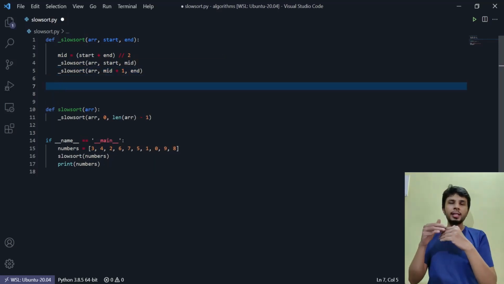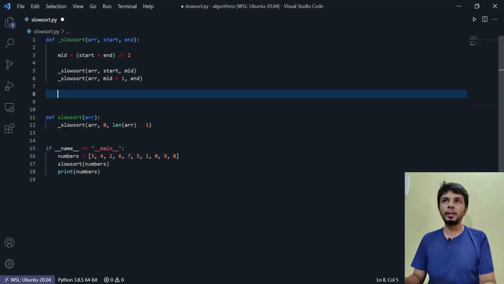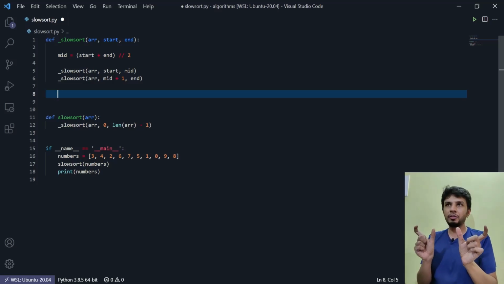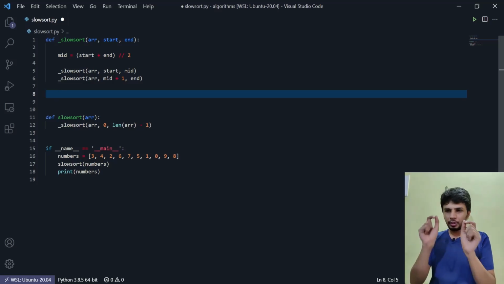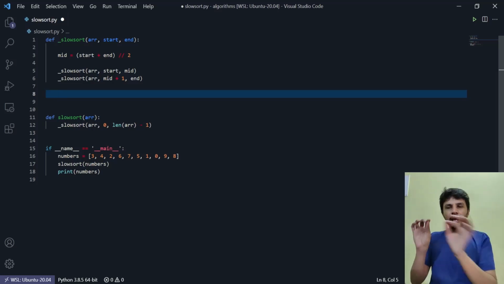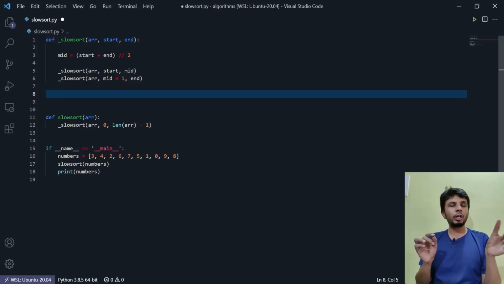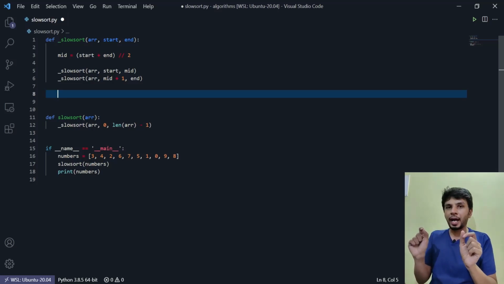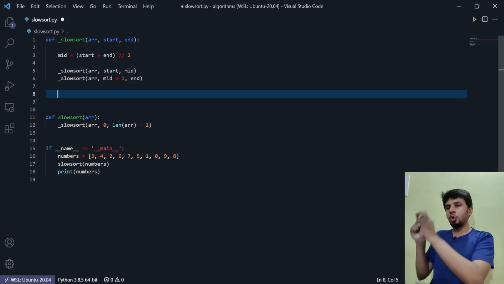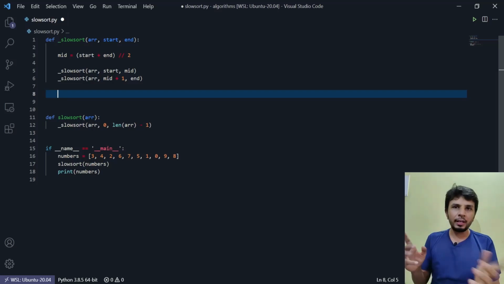Now after this step, I'll have both the halves sorted, which means that the first half is individually sorted, the second half is individually sorted, and what we want to do is just place the highest number at the correct position. The highest number implies the rightmost number of the first half or the rightmost number of the second half. One of them would be higher, and whichever one is higher goes at the right of the second half, right? So basically swapping if needed.